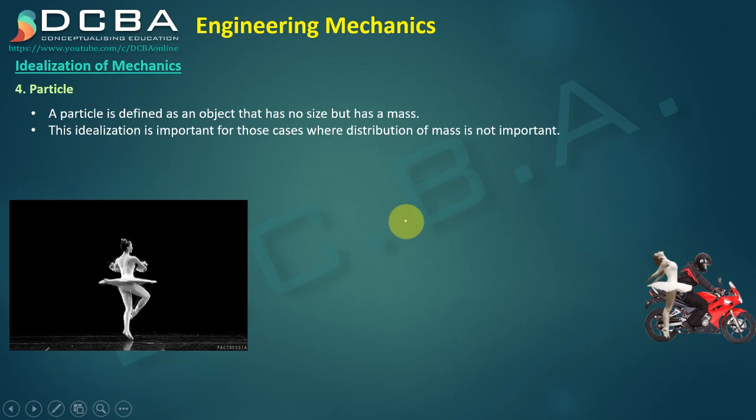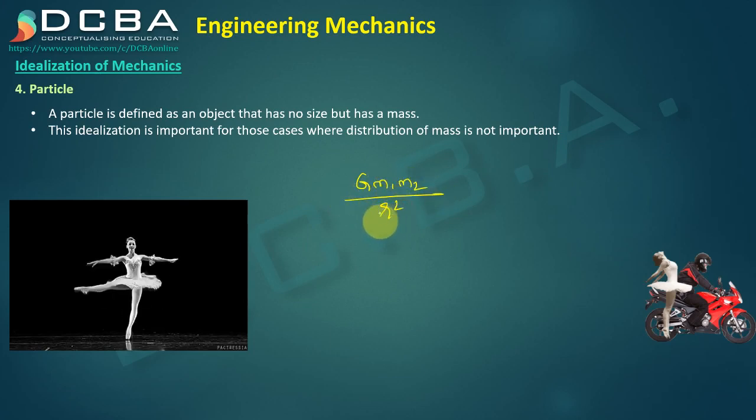So there only the mass of the planet is important, not the size of the planet. Even in this formula, you might be knowing the formula of gravitation, G m1 m2 upon r square. This r is the distance between those two bodies. So here also the size of the body and the mass distribution of the body is not important, but only the mass of the body is important. The entire mass of the body is important.